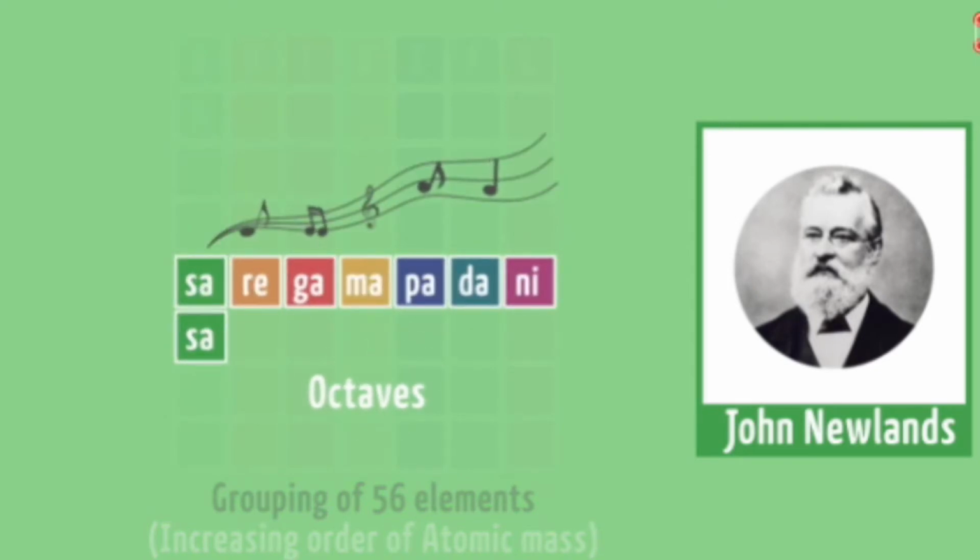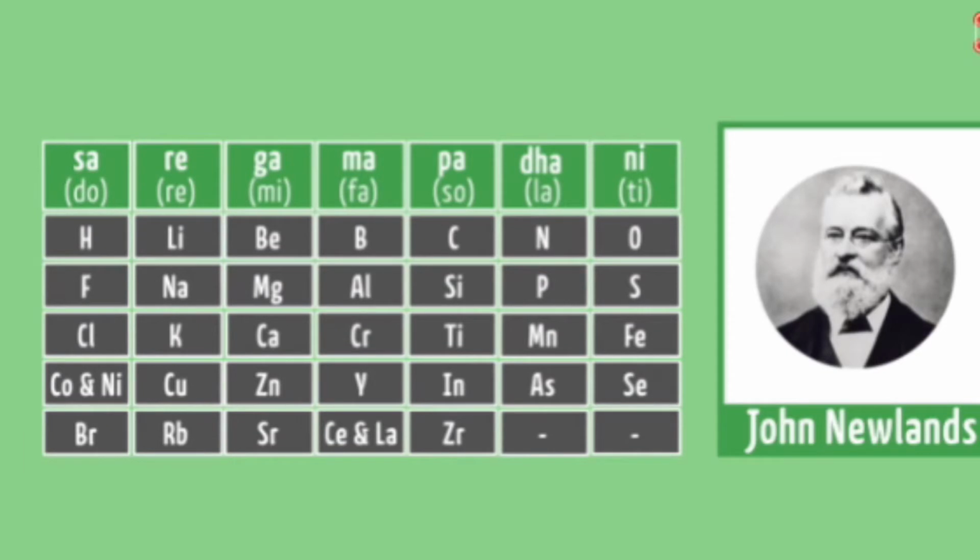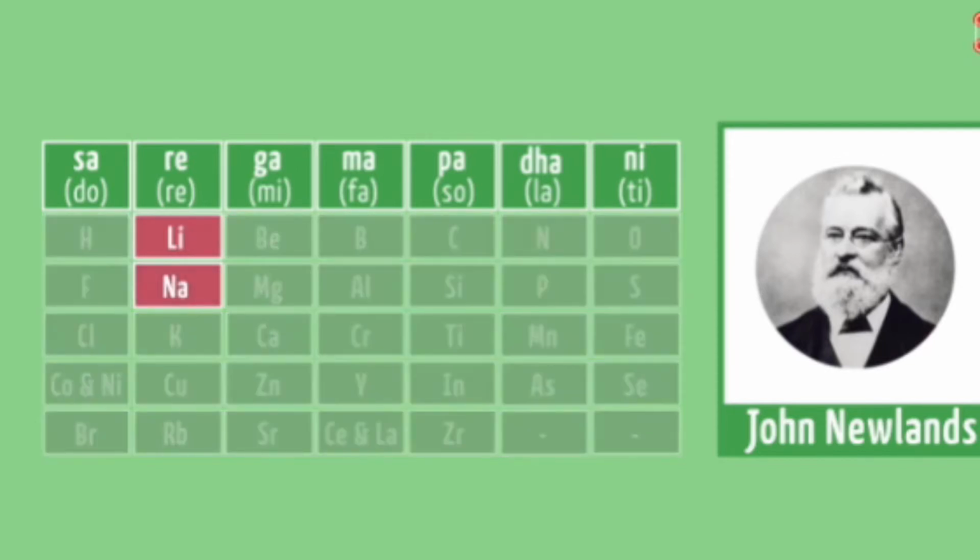See, in music also we say sa ri ga ma pa da ni sa. That means the first note and the eighth note come with the same tune, so the same note repeats after a particular interval. In the English language it is do re mi fa so la ti, and again it repeats with do.